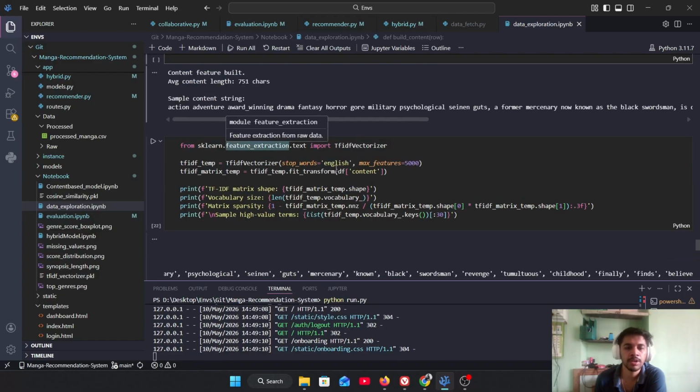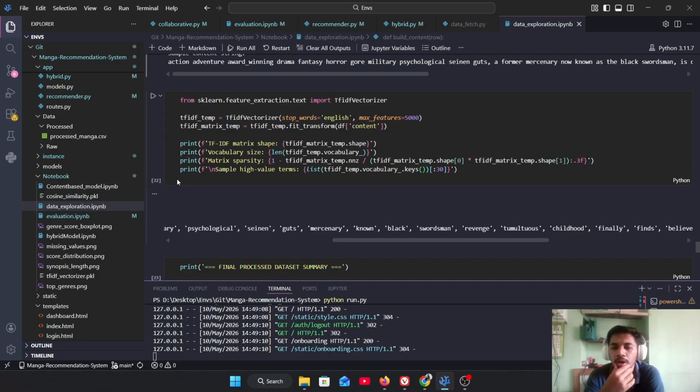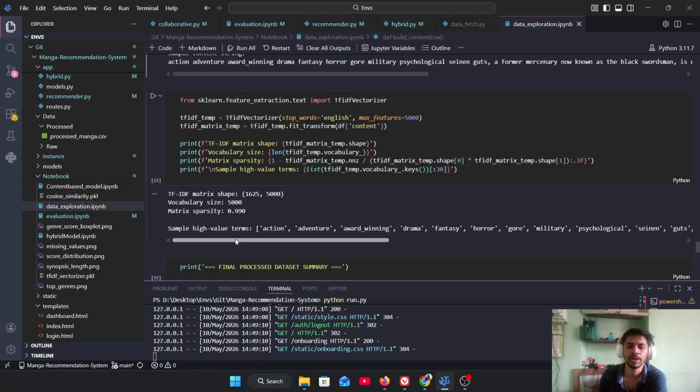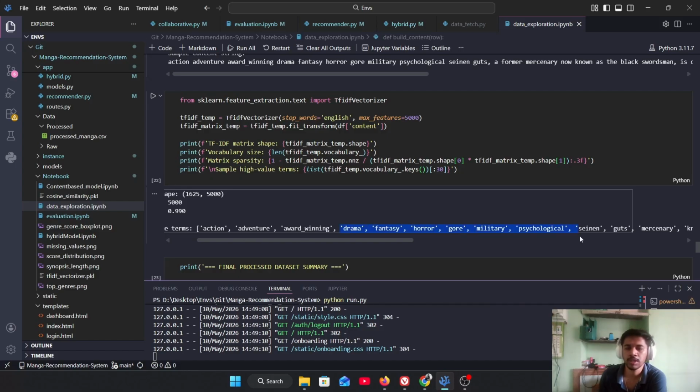After this appending, we formed a TF-IDF matrix, which forms a matrix based on how much weightage a word should have in this passage. Words like 'the' are very common and do not impact much, so they should not be given any weight. But words like action, adventure should carry some meaning, and that's why these words are given more weightage. These are some high value weightages, as you can see.